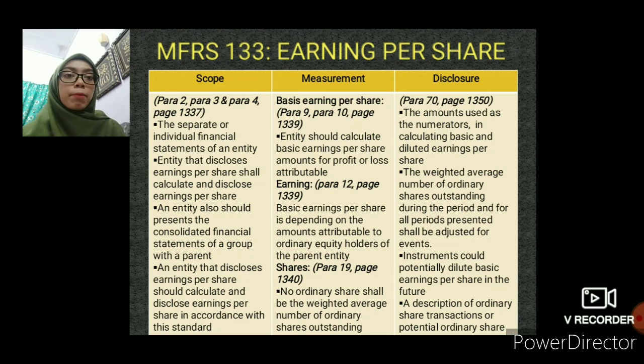The third one is that the company should disclose instruments that could potentially dilute basic earnings per share in the future. And the last one, companies should disclose a description of ordinary share transactions or potential ordinary share transactions.